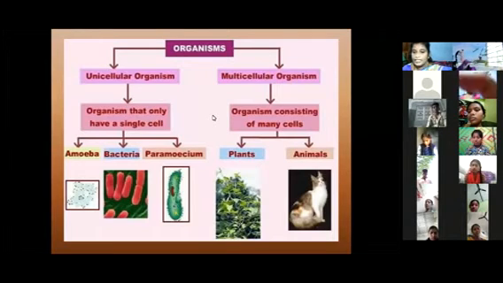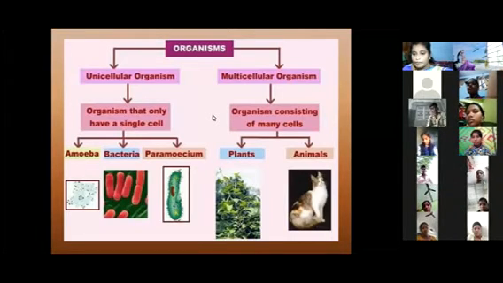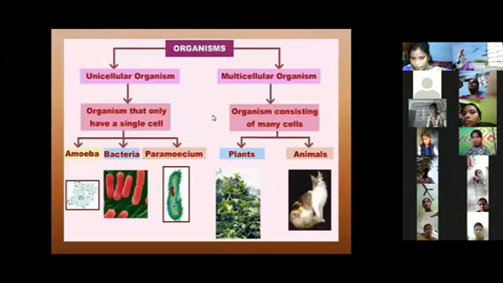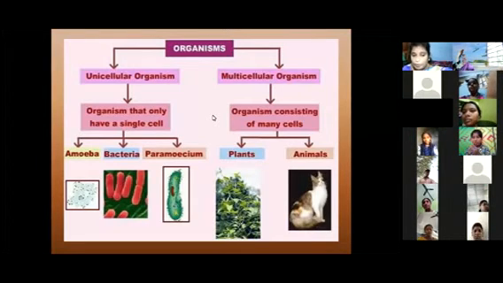Okay ma, plants and animals. Various plants and various animals also are categories of multicellular organisms. How many kinds of organisms are there, ma? Two types, madam. Unicellular organism, one multicellular organism. What are examples of unicellular organisms?